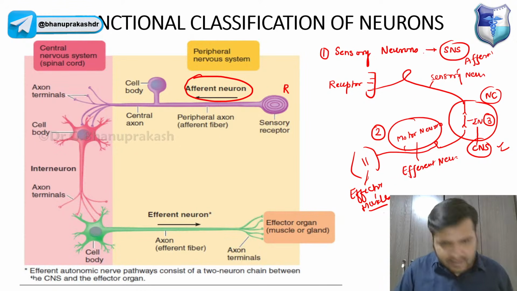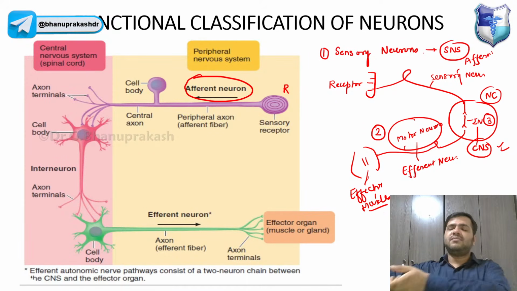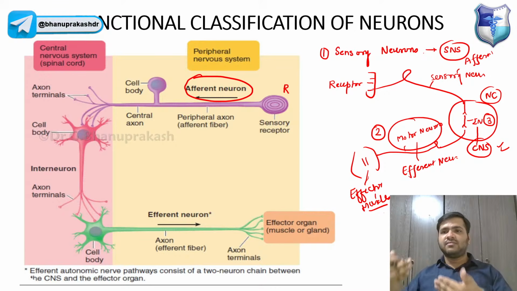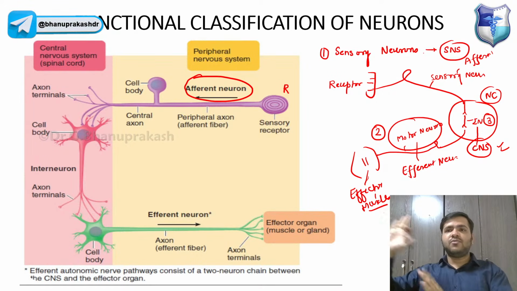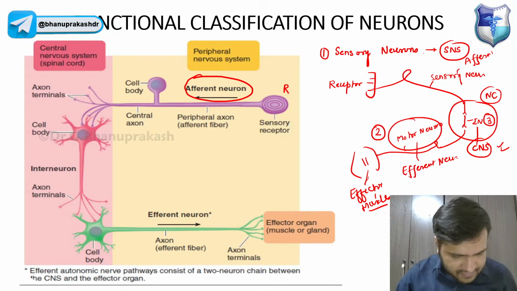From the receptor, sensory neurons carry the information. In the nerve center, we have the interneurons. They relay and pass the information to the motor neurons, which again go to the muscles. So that is something you have to remember.